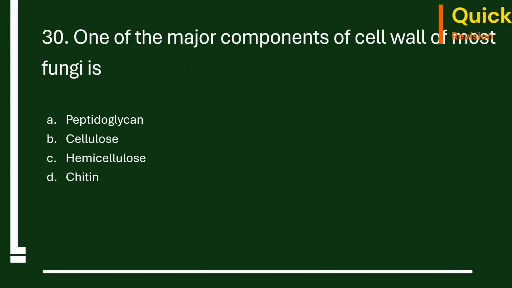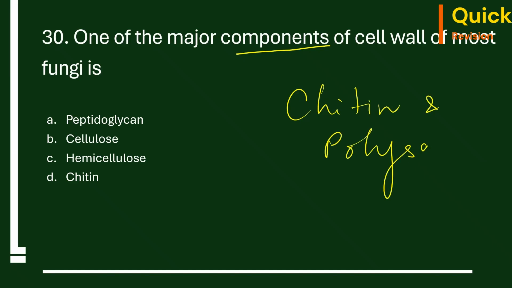30th question. One of the major components of cell wall of most fungi is peptidoglycan, cellulose, hemicellulose, chitin. So the cell wall is made up of mainly chitin and polysaccharide. Right? So the major component is chitin. The correct option is D.